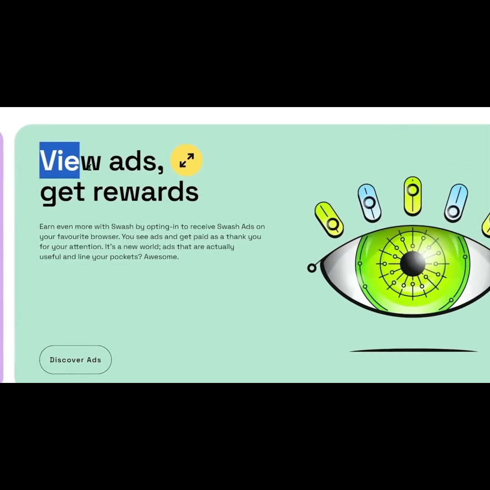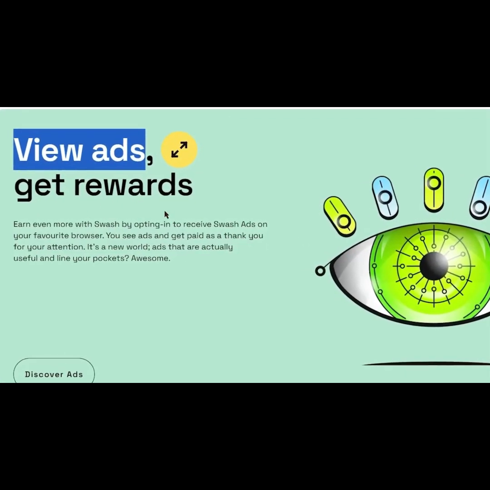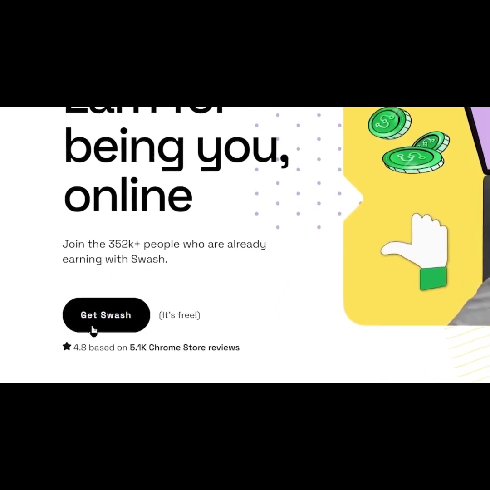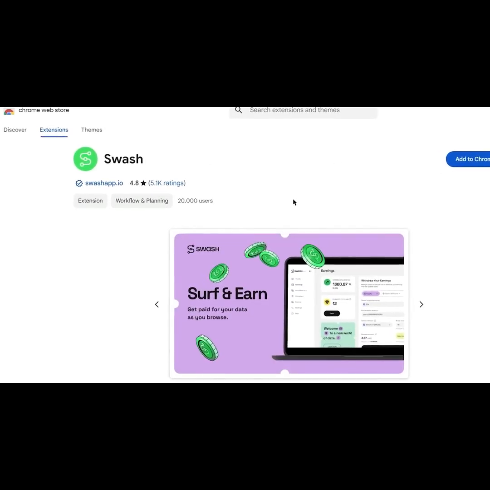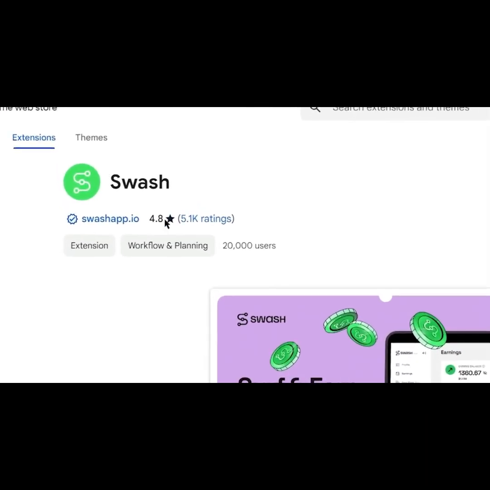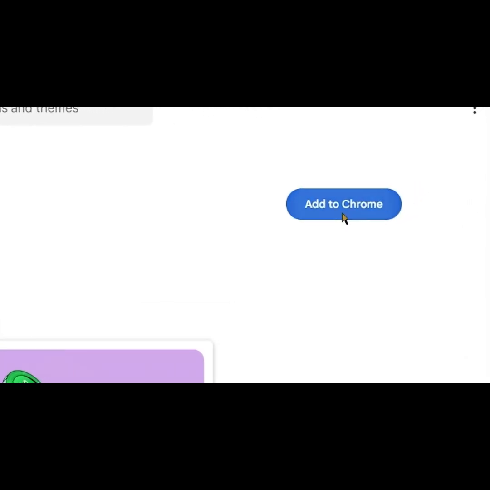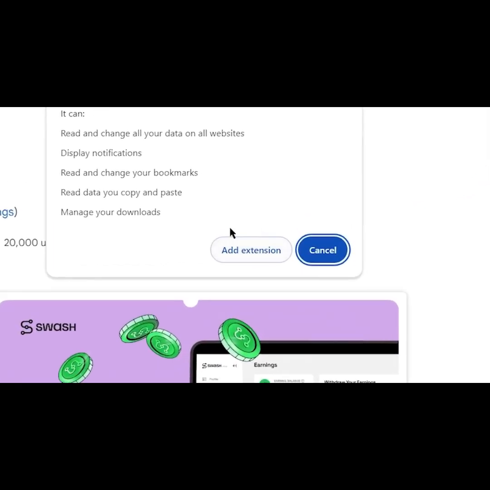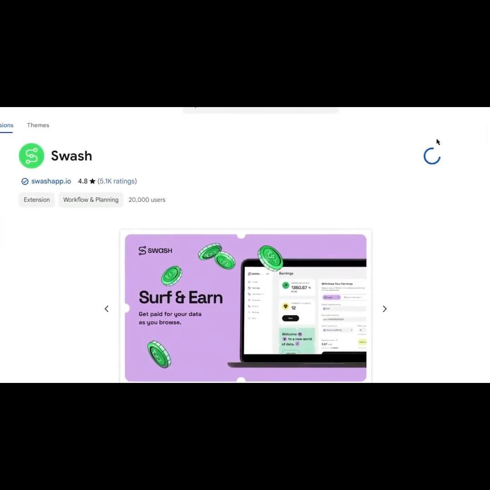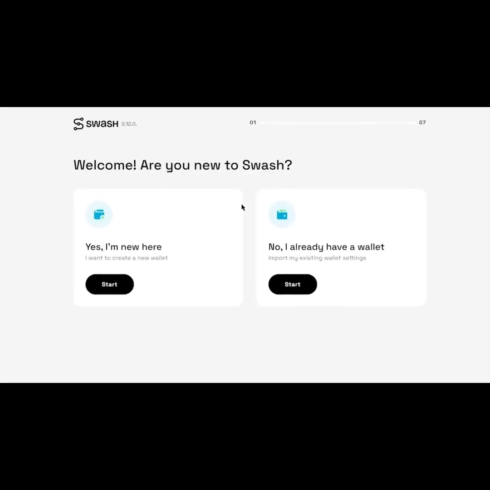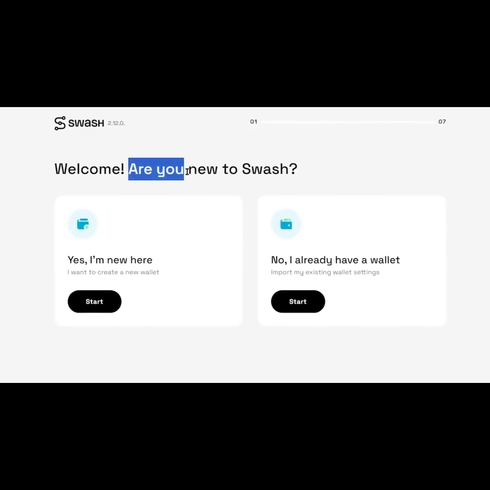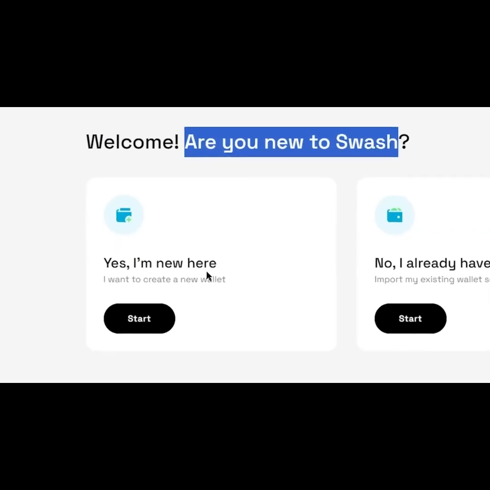Step 2, to start earning money for watching Google ads with Swash App, all you have to do is to click on this Get Swash button right here that's going to take you to the Google Chrome web store, where you can see that they have over 5,000 positive reviews. You just need to click on Add to Chrome to add the Swash App extension. Now click on Add Extension and the Swash App extension will be added to your browser. After that, you will be taken to this page where it says, "Are you new to Swash? Select Yes, I am new here, and I want to create a new wallet."